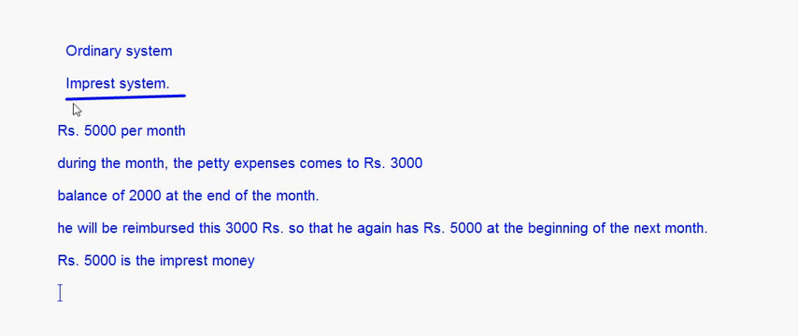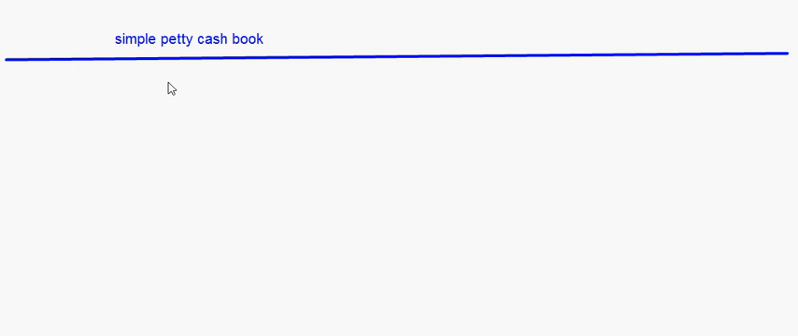Now there are two types of petty cash books. One is a simple petty cash book, one is an analytical petty cash book. First of all, we will look at the simple petty cash book. Now let's look at the format of this simple petty cash book. It has got the debit side. The debit side has got only amount received, right?